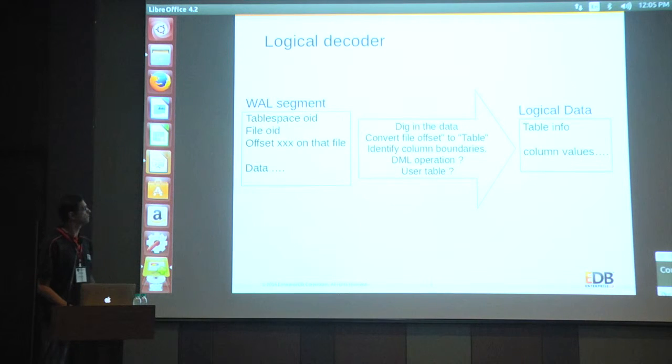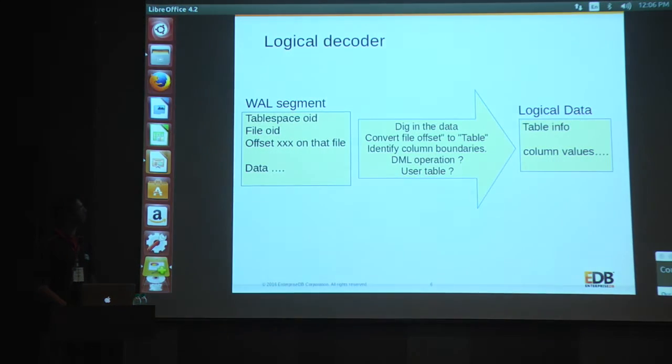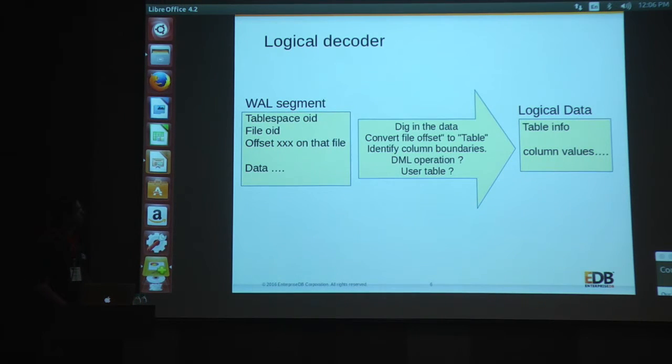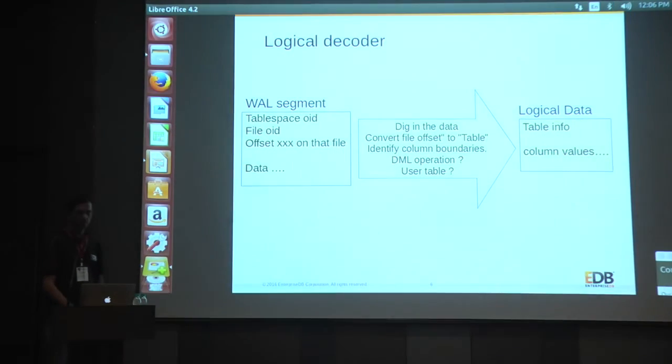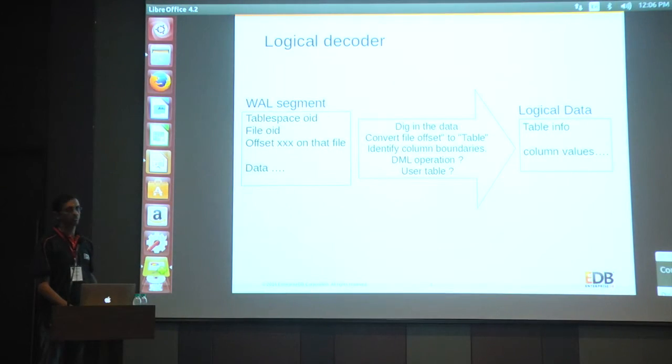That is, the data is to be written at one particular offset in one particular file. That's how it does it. So for extracting those logical data, we want to dig into the data. Where is the data situated in the WAL log? So we want to convert those file offsets to the table. We want to have some mapping that this file belongs to this table.